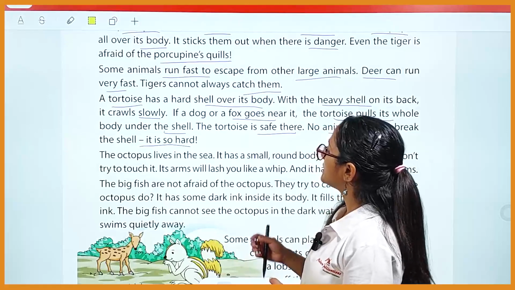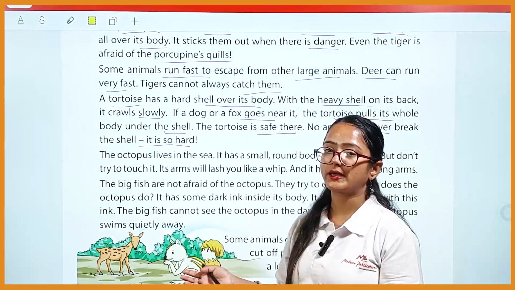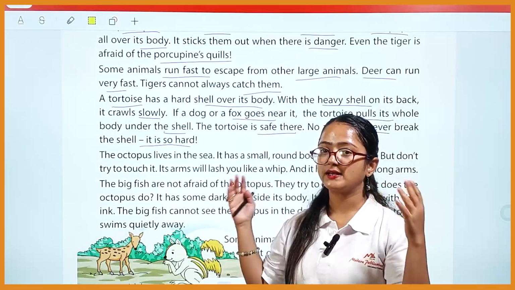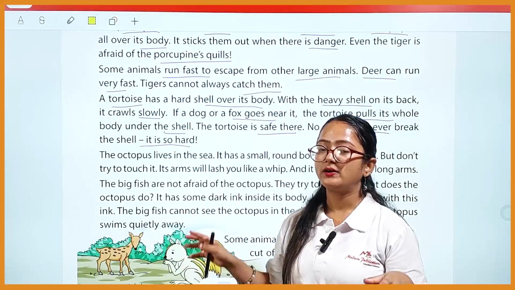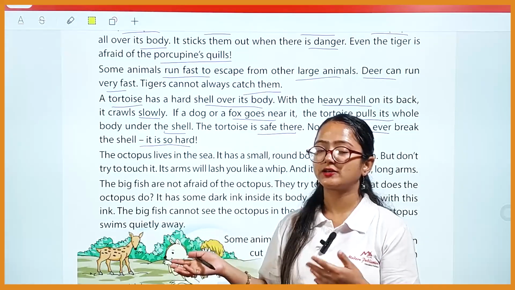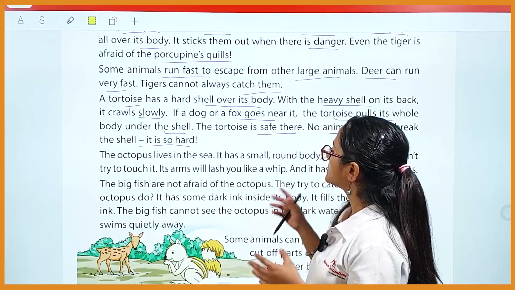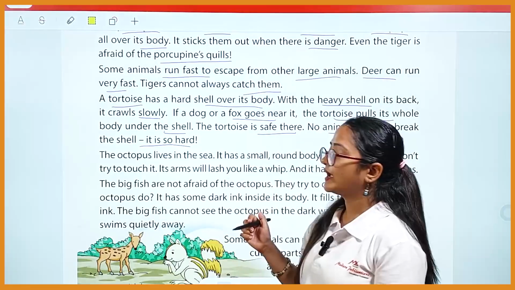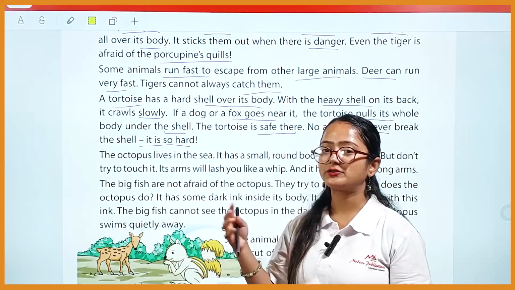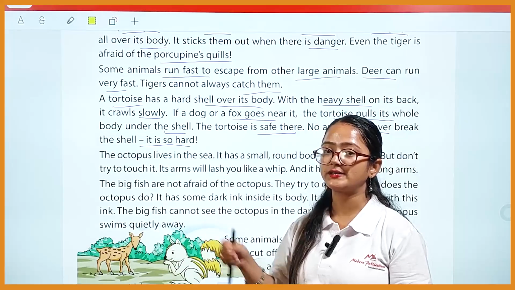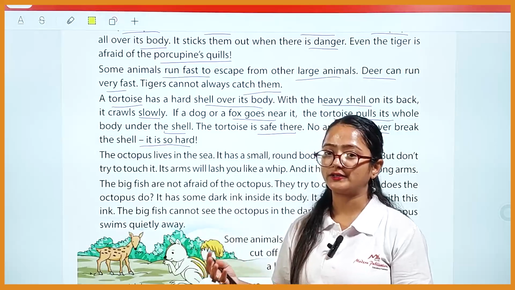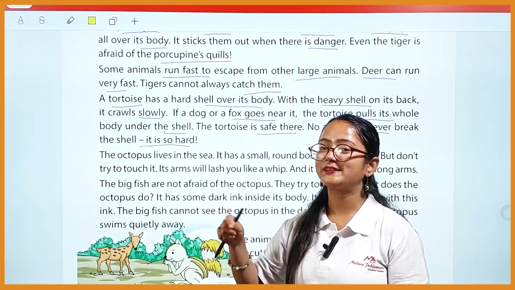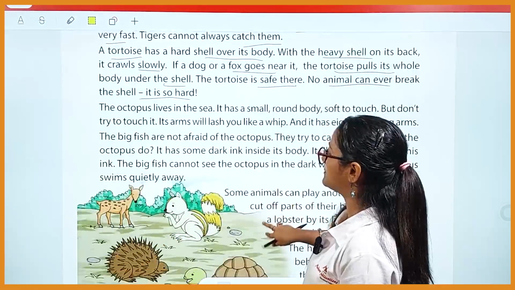Okay, so basically, if a dog or a fox goes near them and tries to hurt them, at that time they just hide their face, their hands and legs inside the shell, because the shell is their home only, okay, their house only. So they hide the body under the shell, and then the tortoise is safe there. And when the other animal tries to hit the shell of the tortoise, they feel the hardness of it. Okay, and they also feel the pain they get after hitting the shell. So the shell is very hard.